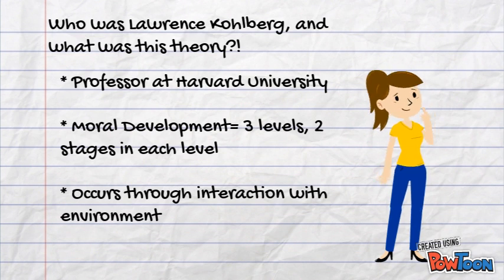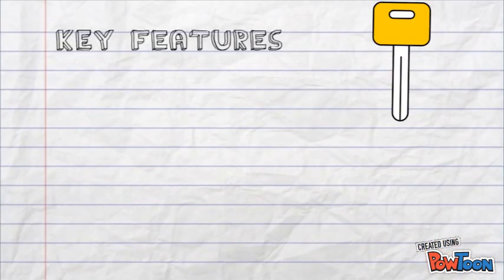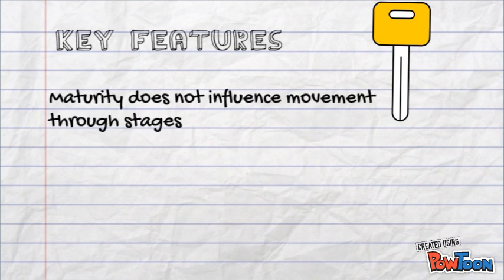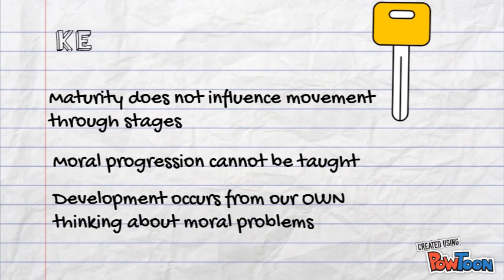According to Kohlberg, the basis of moral development occurs through interaction with one's environment. There are some key features to Kohlberg's theory. Maturity does not influence movement through the stages. Moral progression cannot be taught, and development occurs from our own thinking about moral problems.